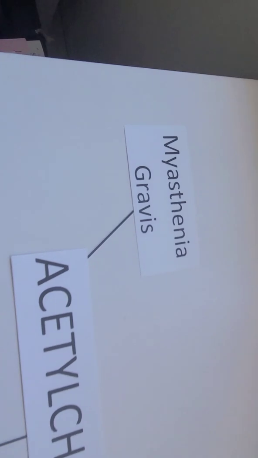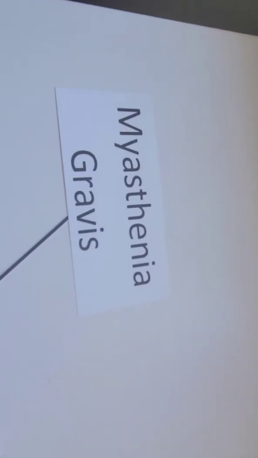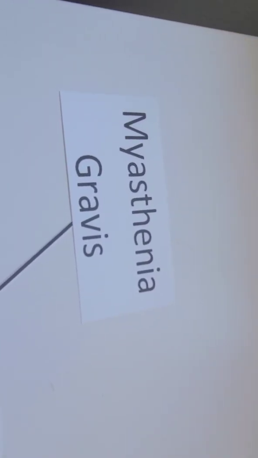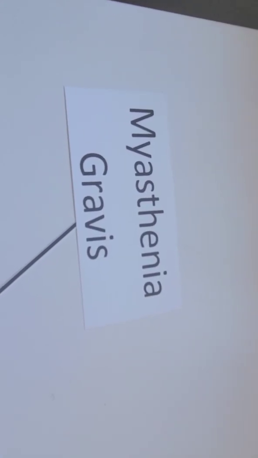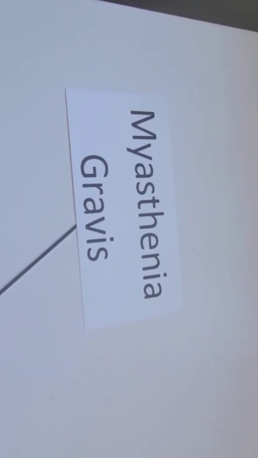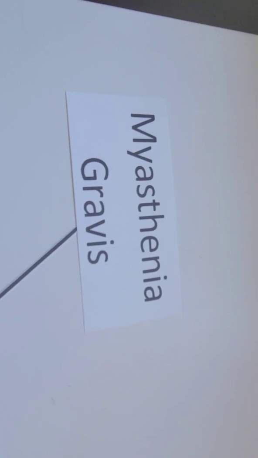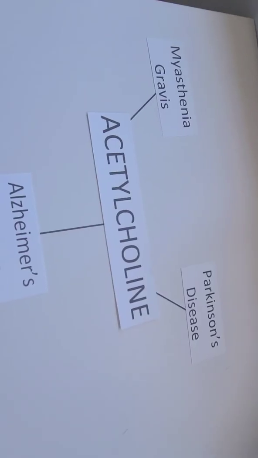Myasthenia gravis is an autoimmune condition that causes muscle weakness. It causes the immune system to block or destroy acetylcholine receptors, which means that muscles cannot contract.